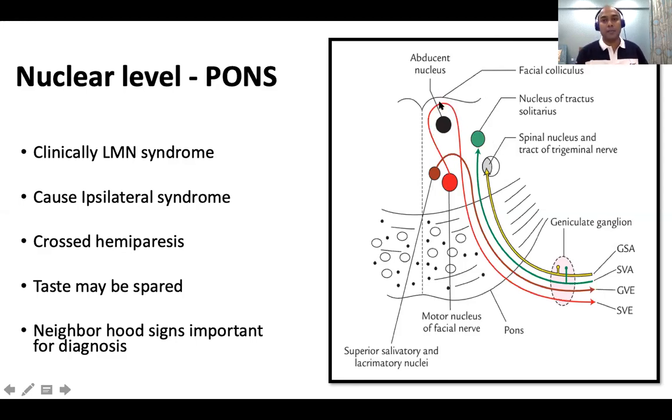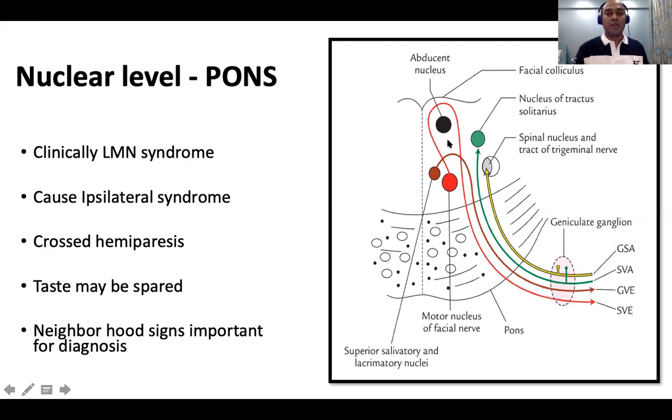So this is one important anatomical importance. The floor of the fourth ventricle, if there's a tumor, like a pontine tumor or a medulloblastoma, first it will compress the sixth nerve and then it will compress the seventh nerve, right? So sixth and seventh are related to each other, especially the seventh nerve and the sixth nucleus. You can see this area. The seventh nerve and the sixth nucleus are closely related to each other in the floor of the fourth ventricle.